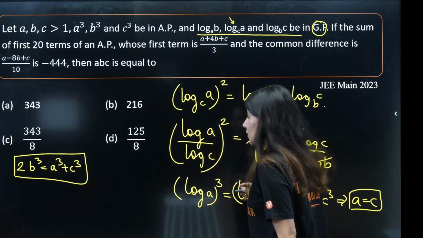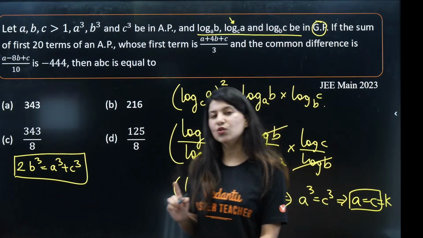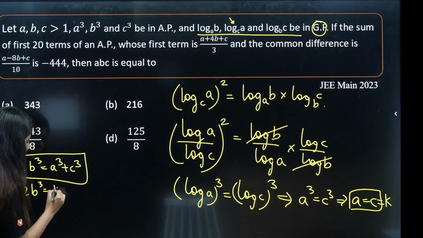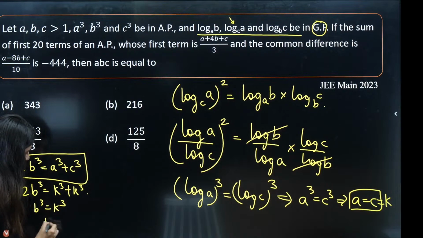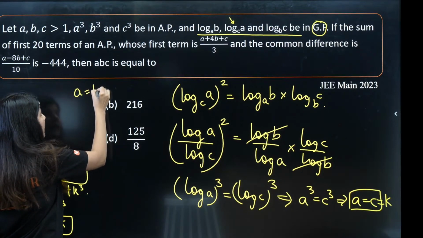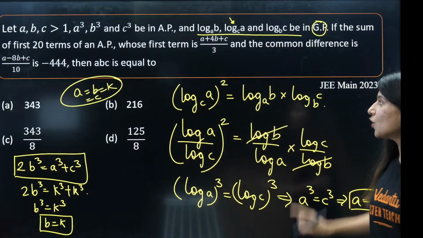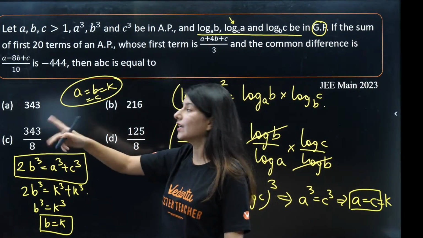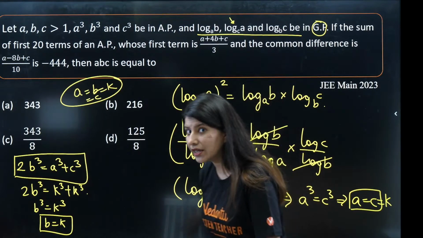Now a and c, if they are equal, let me mark this as k. A and c, let us assume that these two values are equal to k, right? So 2b cube will be equal to k cube plus one more k cube. So b cube is equal to k cube. B is also equal to k. What does that mean? A, B, C, all three are equal and equal to k. Yes or no? Okay. So the first two pieces of information have given me only this: A, B, C are equal, and I have assumed that this is equal to k.